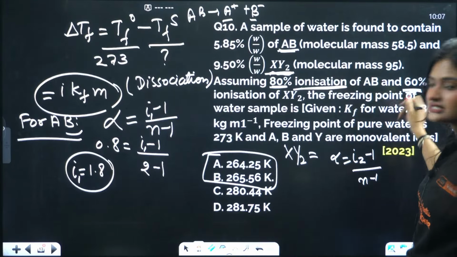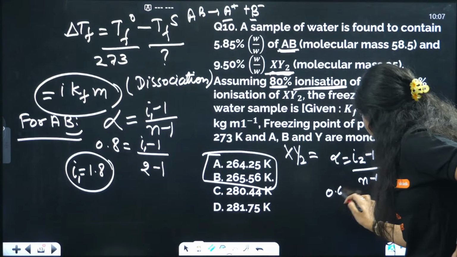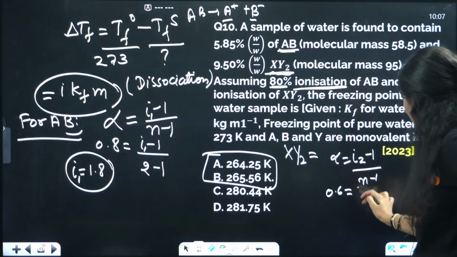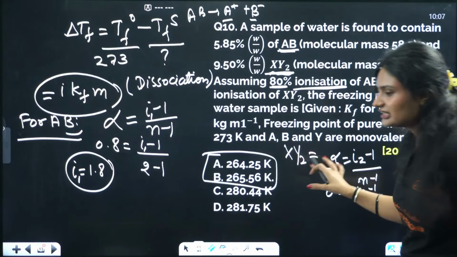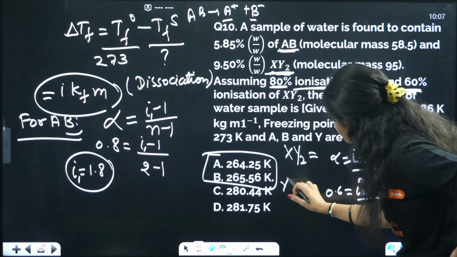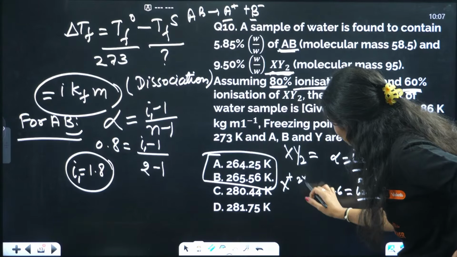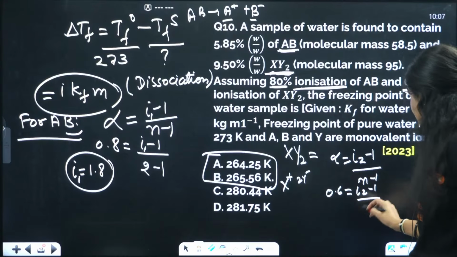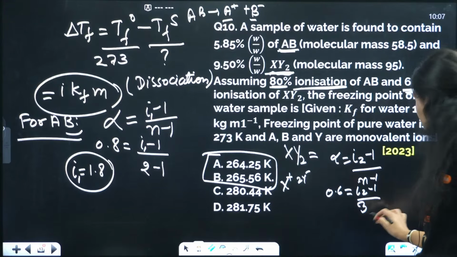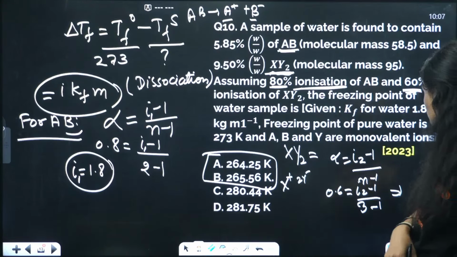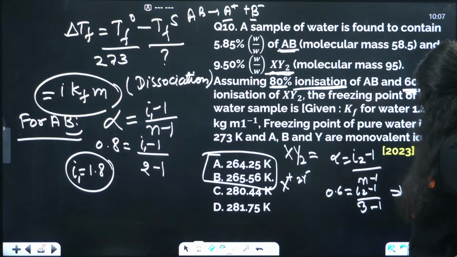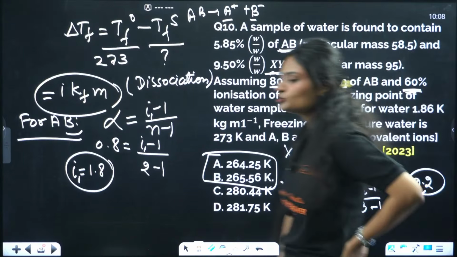The dissociation is 60%, so 0.6 equals (I2 minus 1) upon (n minus 1). For XY2, how many atoms will we get when it dissociates? X positive and 2Y negative. That means 3 are there. n is equal to 3, right? Minus 1. If I calculate it, I2 will come out to be 2.2.